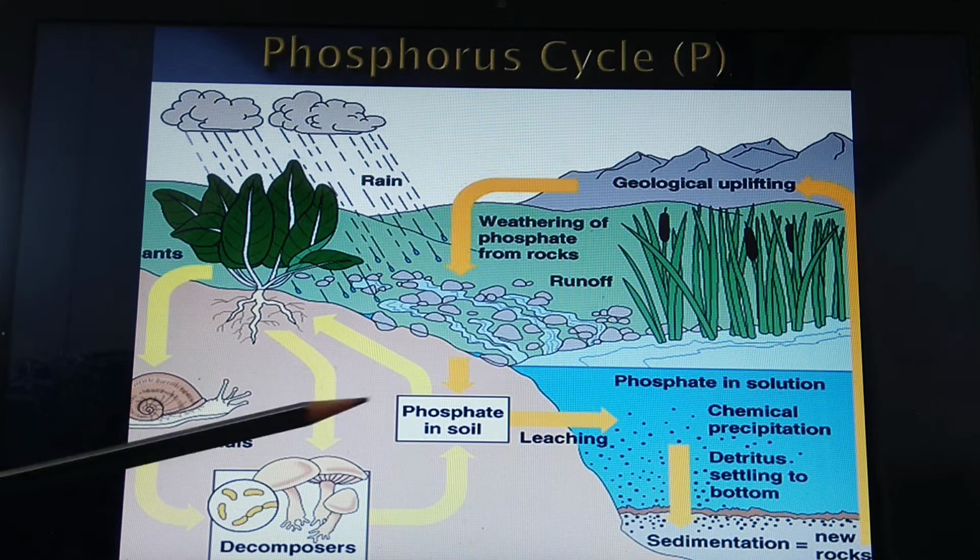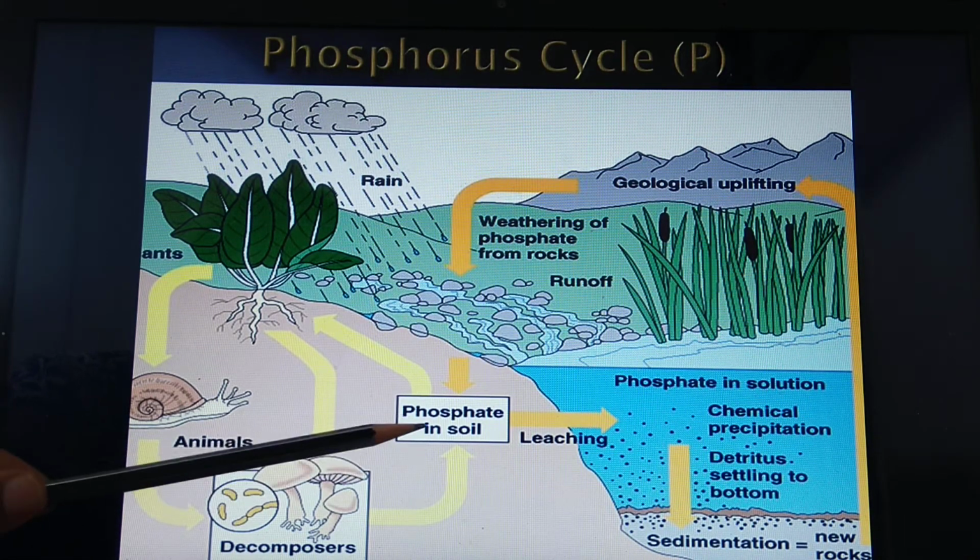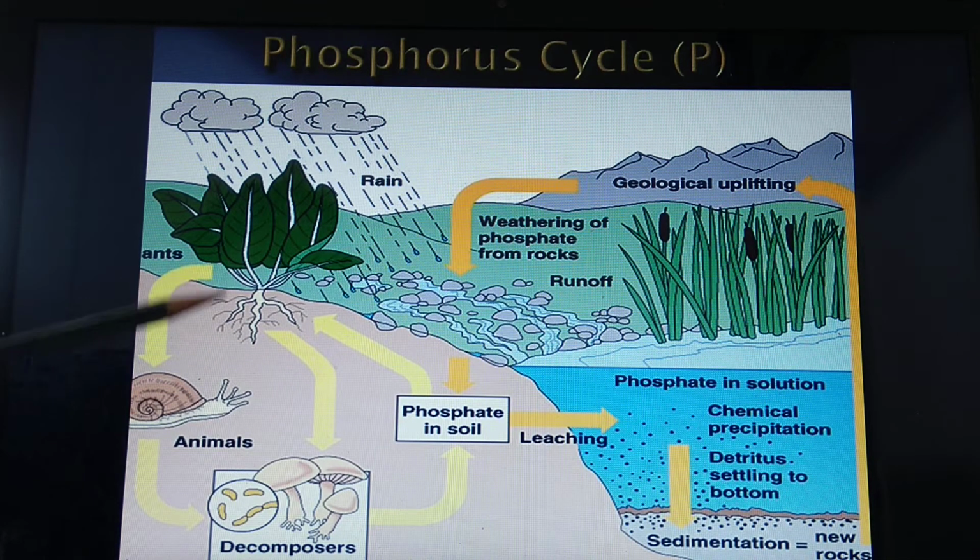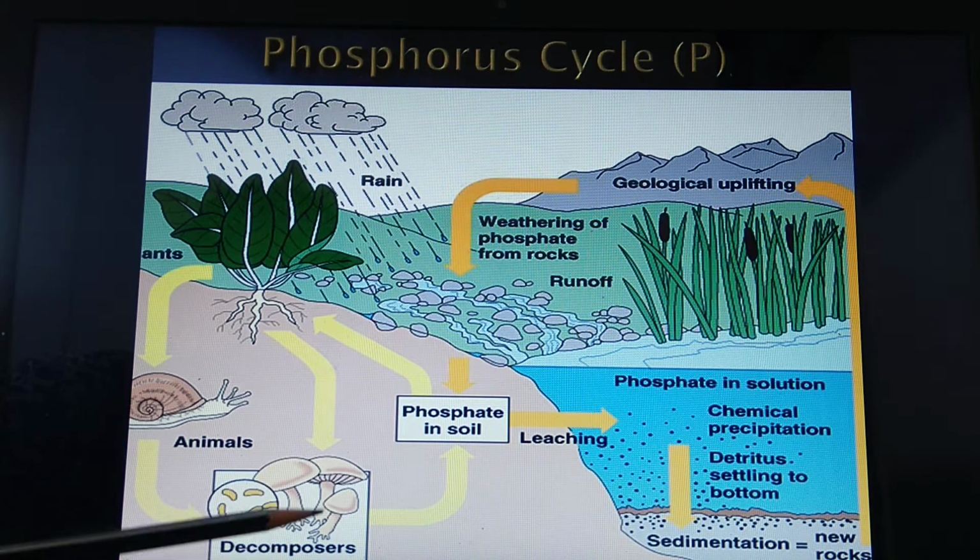Then you can see that the phosphate present in the soil is used by the green plants. From these green plants, the phosphate is transferred to the animals. Here the shell is seen in the case of a snail. So by eating the green plant, phosphorus is transferred to the shell of the animal. After the death of the animals, decomposition takes place, and the decomposed phosphorus is used by the fungi. Here the mushrooms are shown; from the soil they absorb the phosphorus and it helps in the growth of these decomposers.